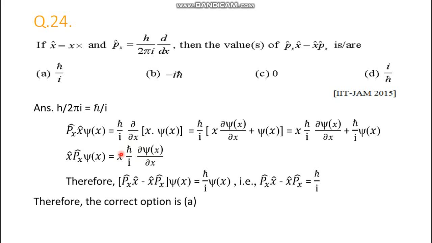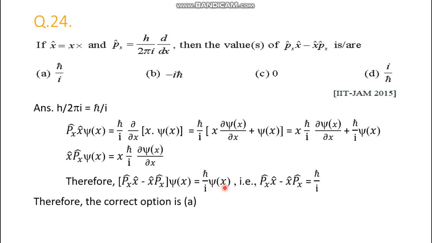Now what about their difference? The difference is nothing but this one minus this one. This term definitely cancels this term, but this term is left. So their difference is actually h cross by i psi.